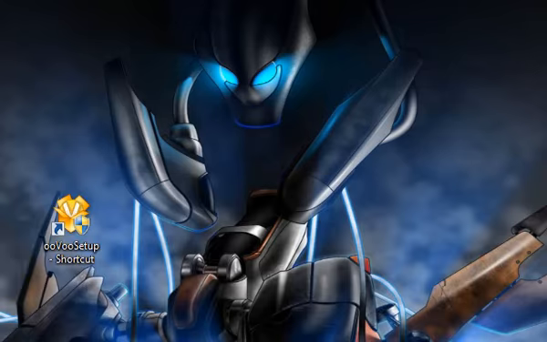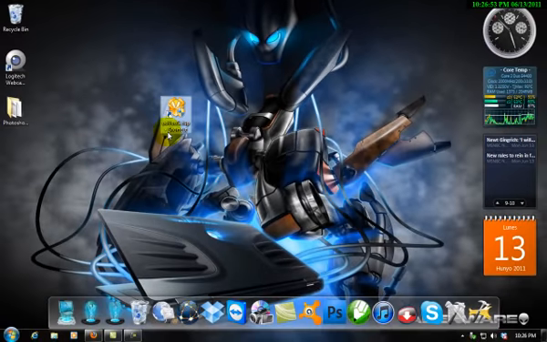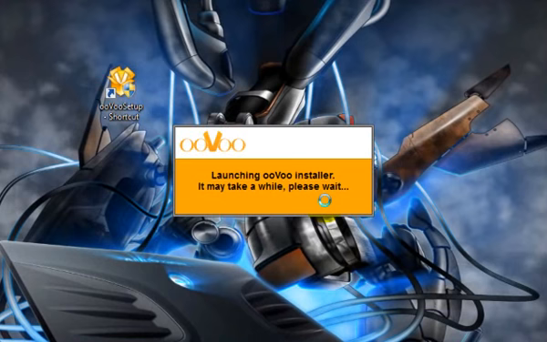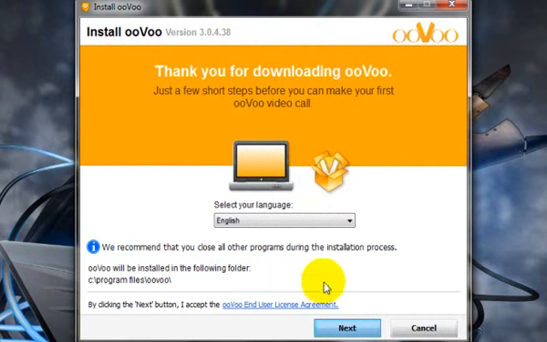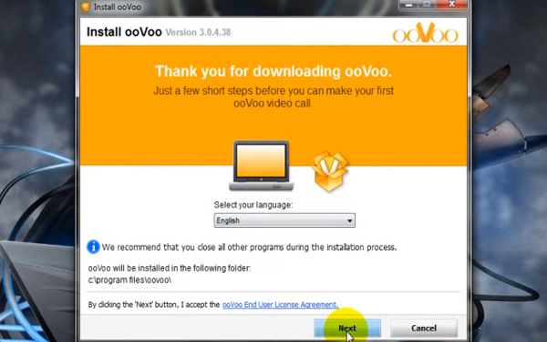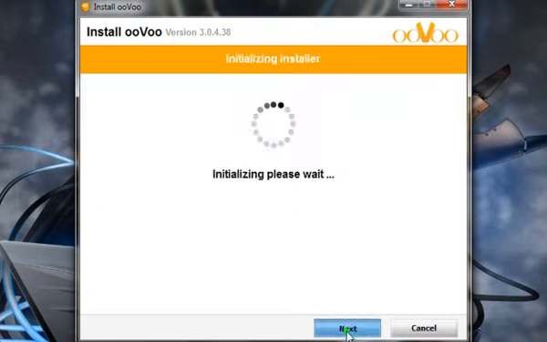After downloading, I have just downloaded it a while ago, so I'm teaching you now how to install it. And if you're a Windows user, press yes. oovoo is launching the installer, and we'll just have to wait. So we will let you select your language: English, Spanish, French, and Dutch. So I'm going to choose English, and I'll press next.